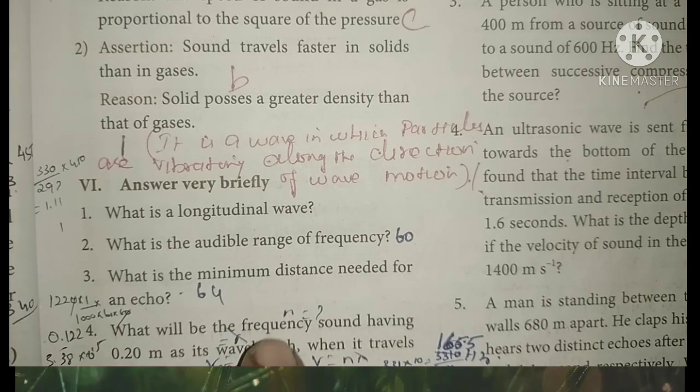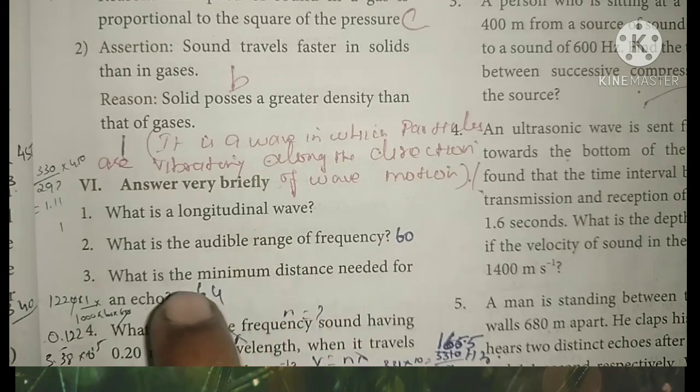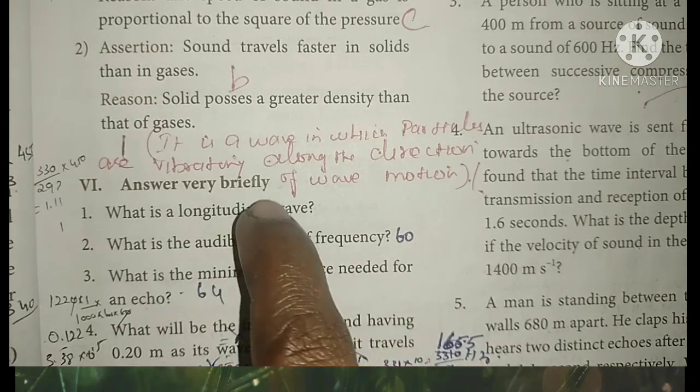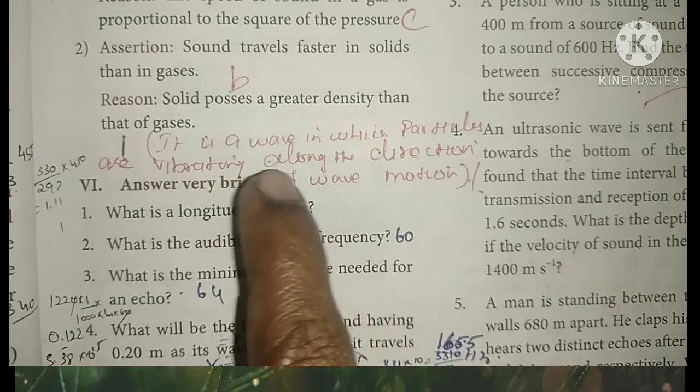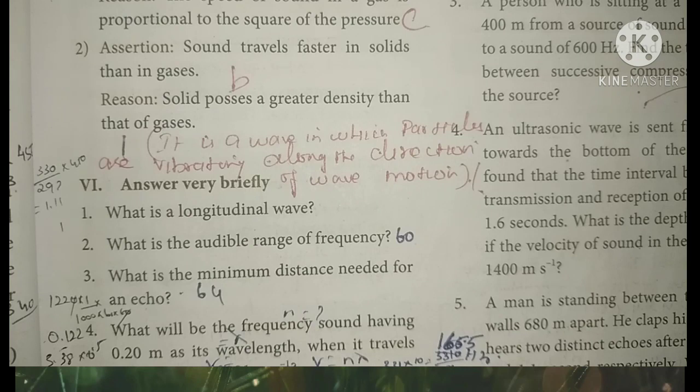Roman letter 6, question number 1. What is a longitudinal wave? It is not given in the book properly, so you have to write down this answer here. The first question: it is a wave in which particles are vibrating along the direction of wave motion. Note it down.